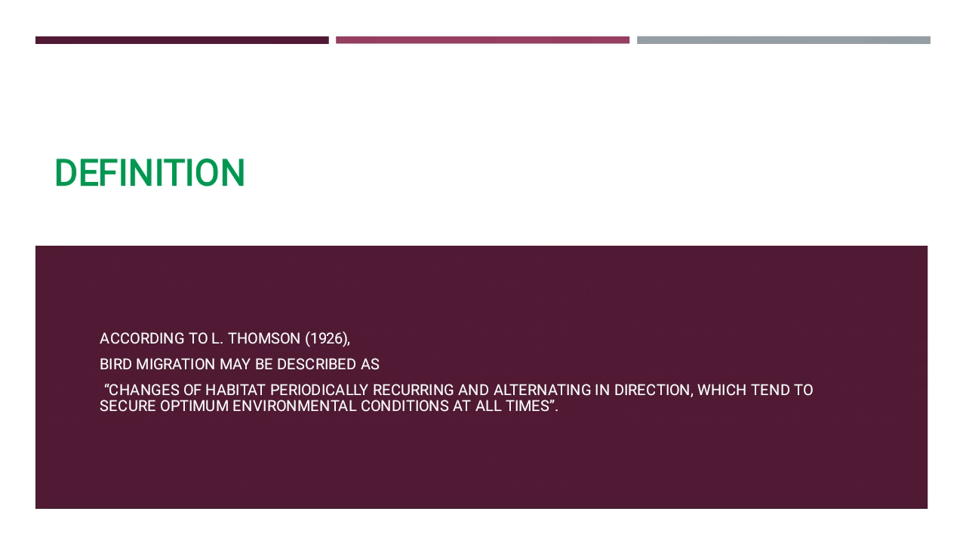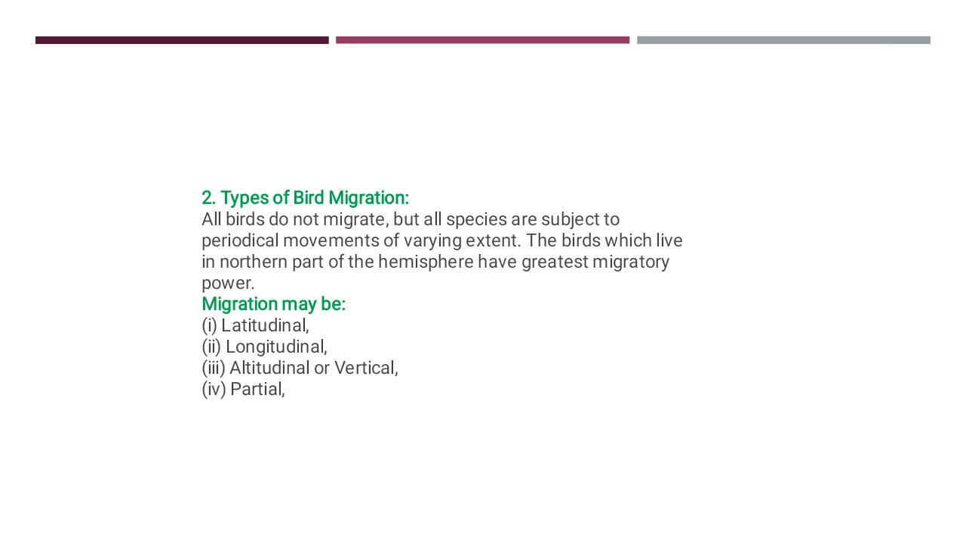Then we see the kinds of migration. The migratory birds migrate in a variety of ways, some of which are as follows. All birds do not migrate, but all species are subject to periodic movement of a varying extent. First one is latitudinal migration, then longitudinal migration, altitudinal migration, and fourth one is partial migration.